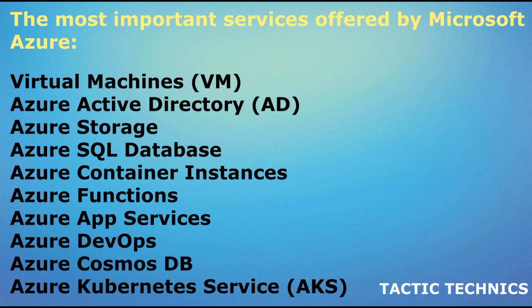Azure SQL Database provides a number of features for improving the performance, security, and reliability of your databases, including scalability. You can easily scale your database up or down as your needs change, without any downtime. Security: Azure SQL Database provides a number of security features, including encryption at rest and in transit, as well as built-in threat protection and auditing.